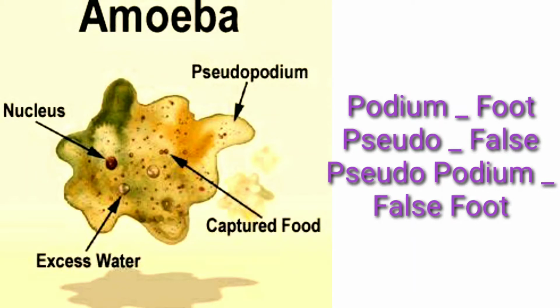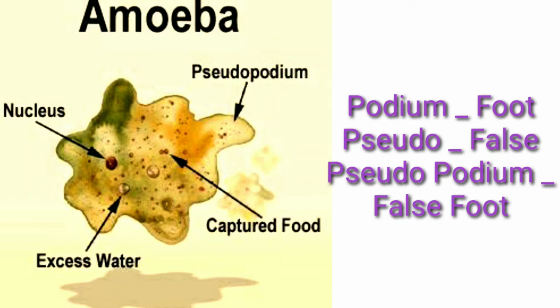From the single-celled animal amoeba to a multicellular complicated organism like the human body, all bodies are made of cells. In the same way, amoeba's body is made of a single cell. That is why it is called a unicellular organism. If you see the structure of amoeba, you can find a nucleus, just like all other cells. Inside the nucleus, it has chromosomes. And outside the nucleus, it has a liquid-like substance called cytoplasm.